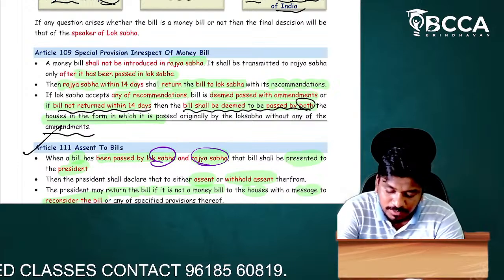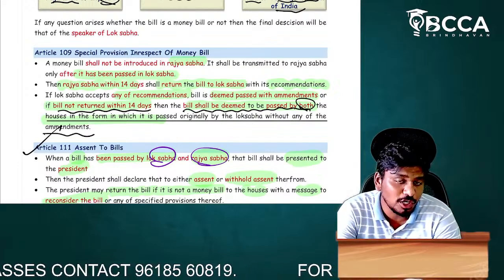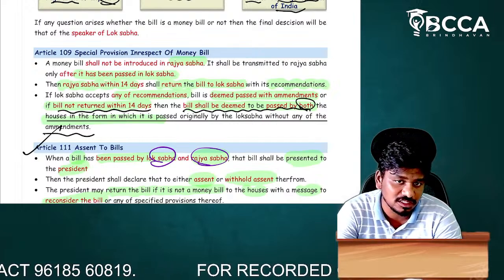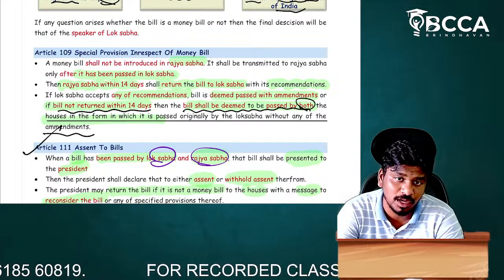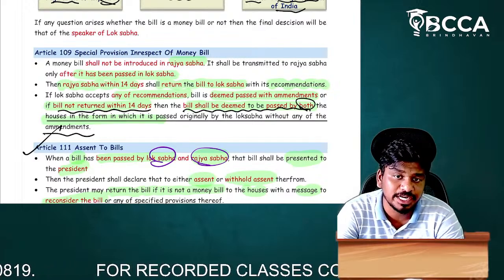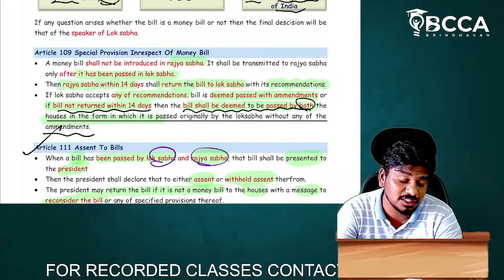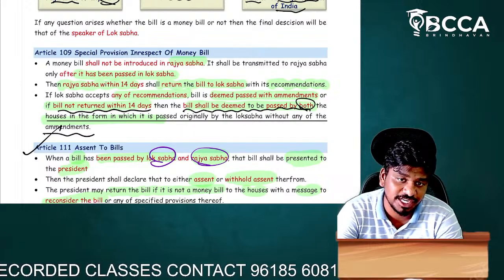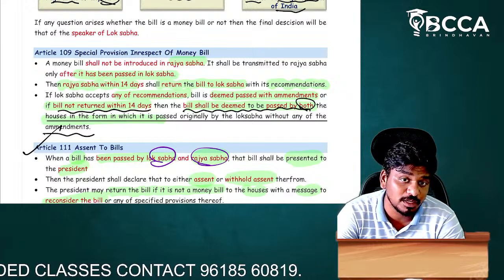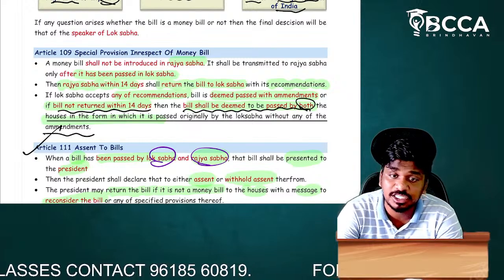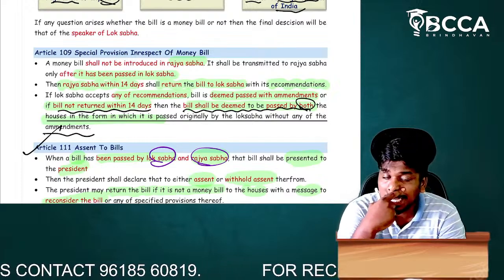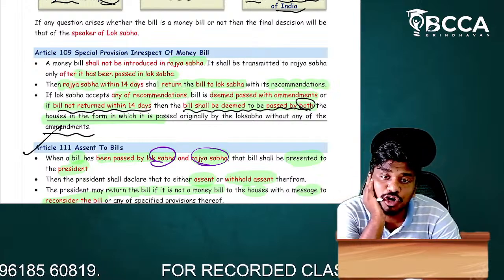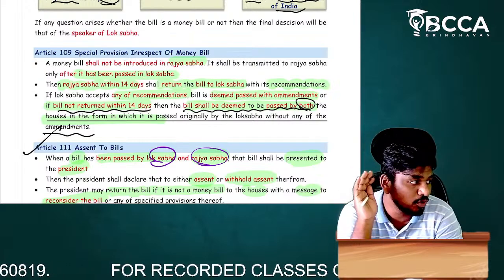So, point number one, there are four types of bills. And if you want to pass a money bill, what is the procedure? You should not pass it directly to the Lok Sabha or the Rajya Sabha. Rather, first it has to be taken to Lok Sabha, and if Lok Sabha accepts it, it shall be taken to Rajya Sabha. And if Rajya Sabha is not okay with it, it has to intimate within 14 days that this has to be changed. And if Rajya Sabha doesn't give any intimations or recommendations within 14 days, then it shall be deemed to be passed by the Rajya Sabha also. It shall be deemed that Rajya Sabha is also okay with it. Did you get my point?